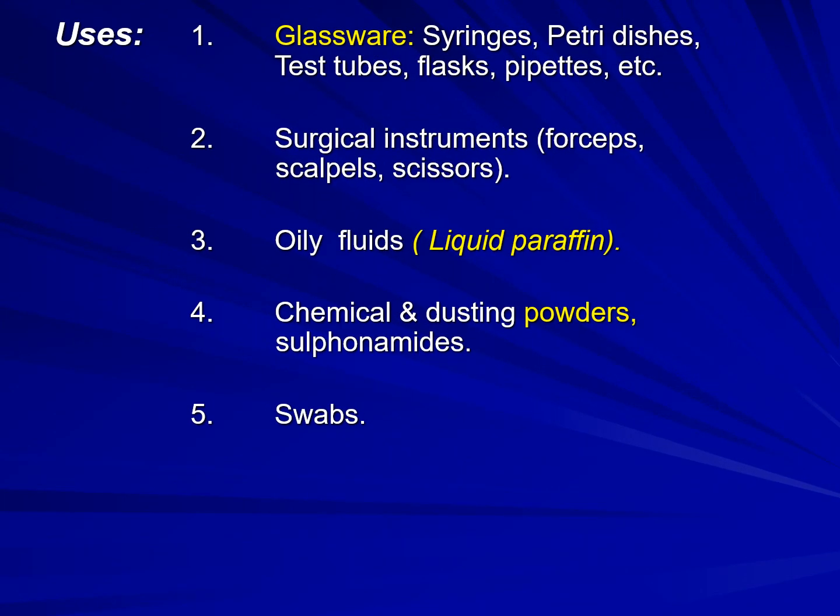The uses of the hot air oven: mainly we can sterilize glassware and syringes, petri dishes, test tubes, flasks, pipettes, etc. And surgical instruments like forceps, scalpels, and scissors, which are used mainly in dental procedures. And oils and fluids like liquid paraffin, and chemicals and dusting powders like sulfonamides, and culture swabs, which are sterilized by means of the hot air oven only.